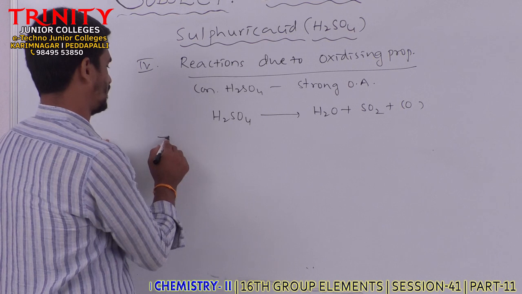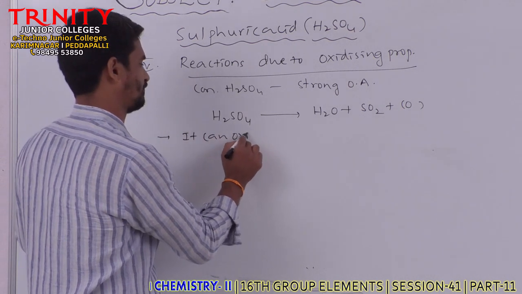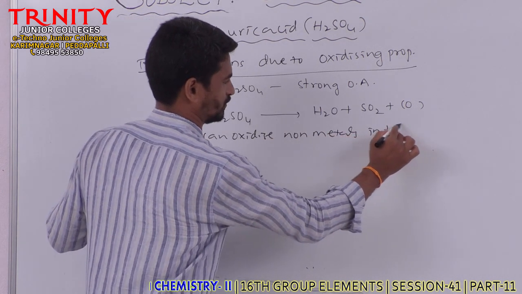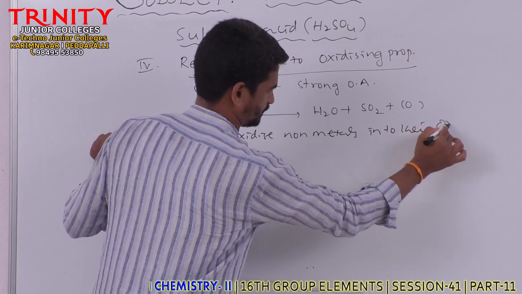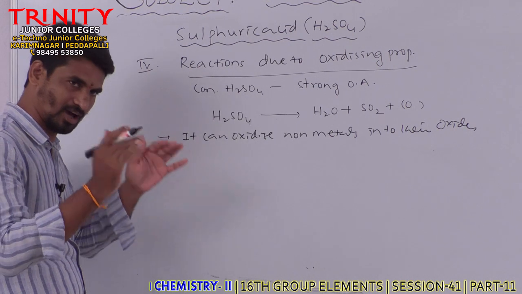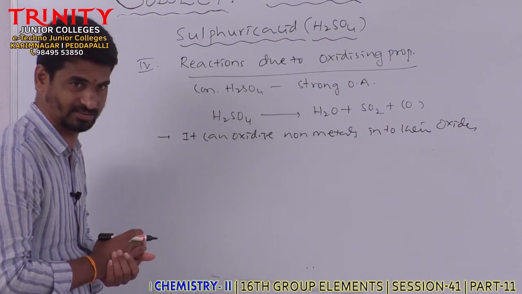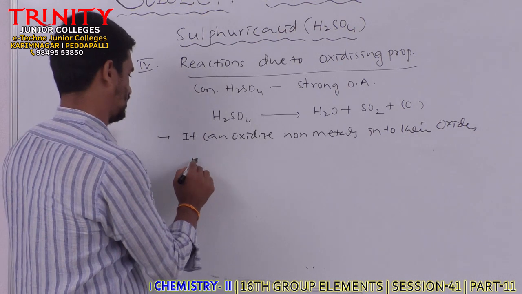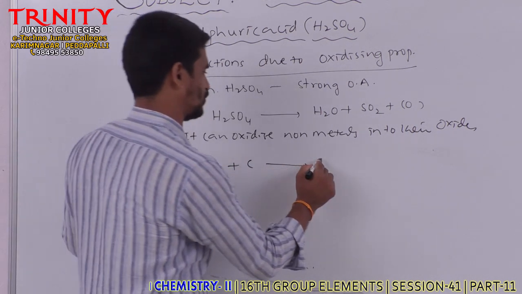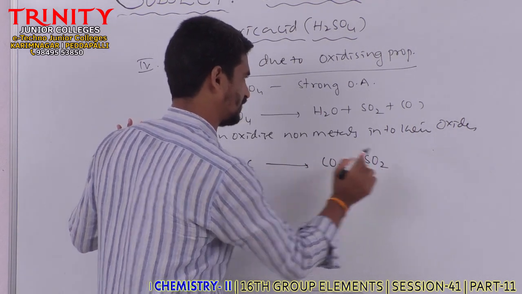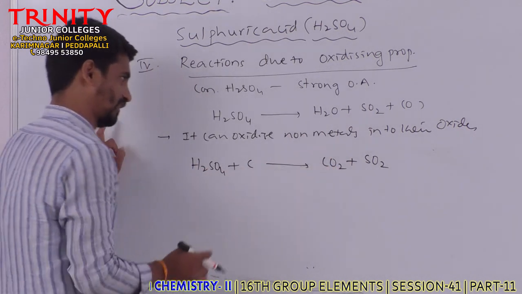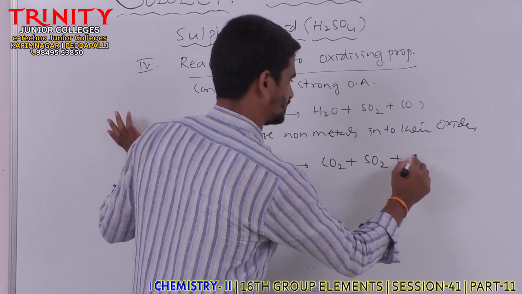So here it can oxidize what, sir? It can oxidize non-metals into their oxides. Concentrated sulfuric acid can oxidize non-metals into their respective oxides. Example, when concentrated sulfuric acid is treated with carbon, it oxidizes carbon to carbon dioxide, and itself is reduced to sulfur dioxide and water.